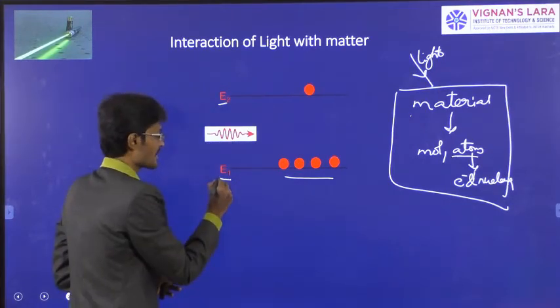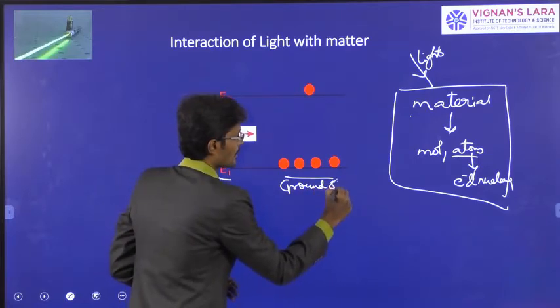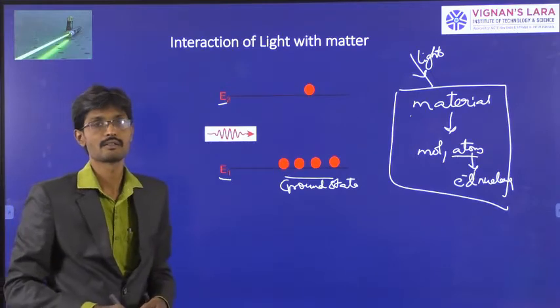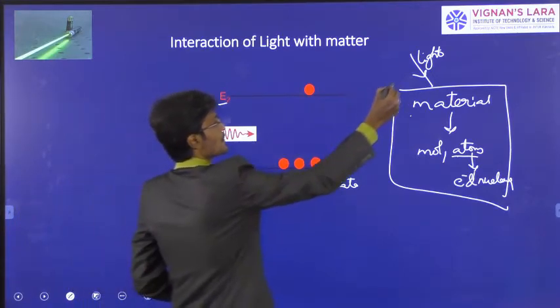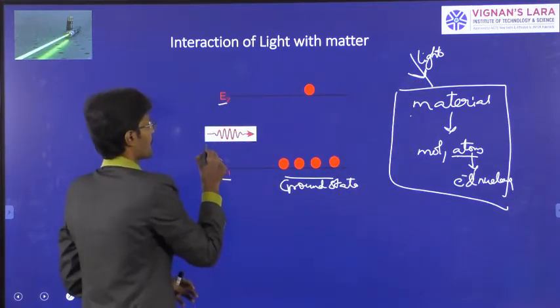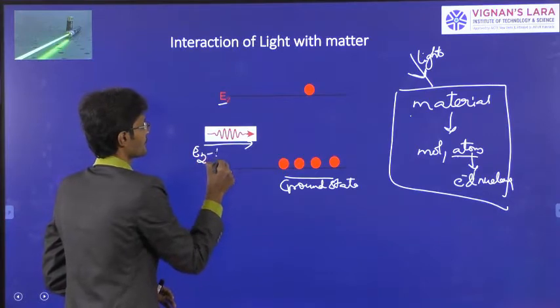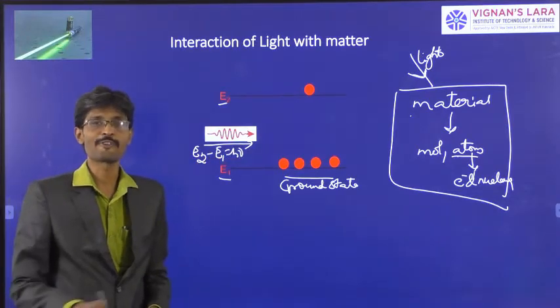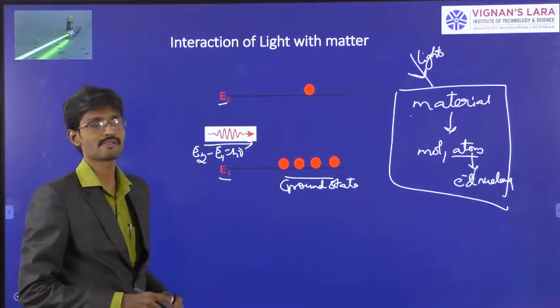That means in the lowest energy level, that is the ground state, more atoms are present in E1. Okay, now, when light is incident on the matter, that means when a photon of energy E2 minus E1, which is equal to h nu, is incident on this material, then what happens?